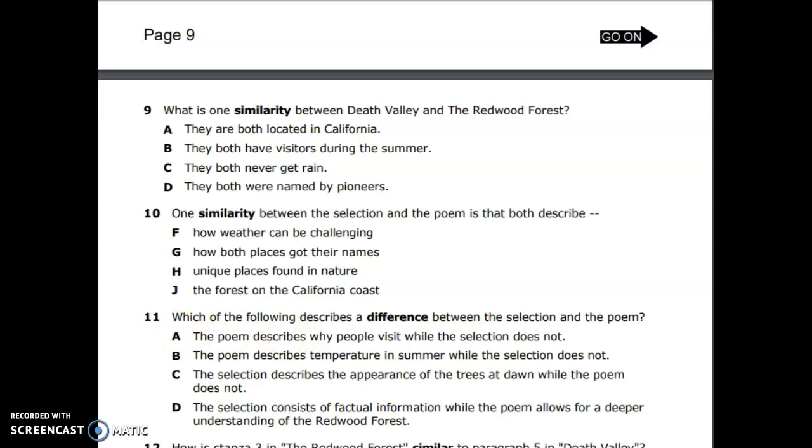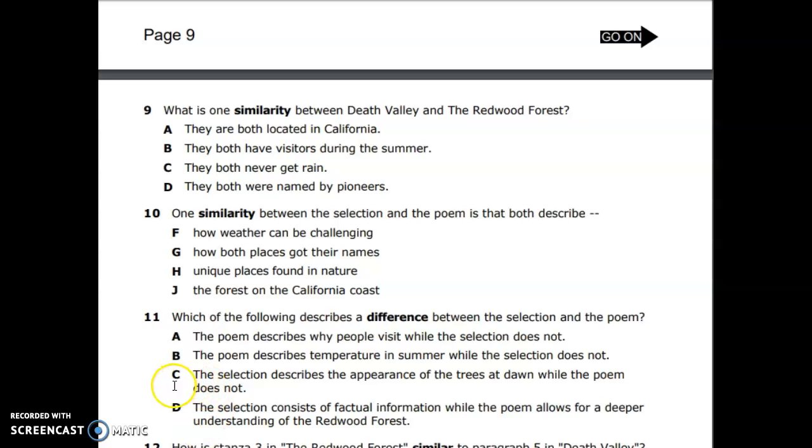B. The poem describes temperature in summer while the selection does not. That is not true. C. The selection describes the appearance of the trees at dawn while the poem does not. That is not true. And D. The selection consists of factual information while the poem allows a deeper understanding of the Redwood Forest.